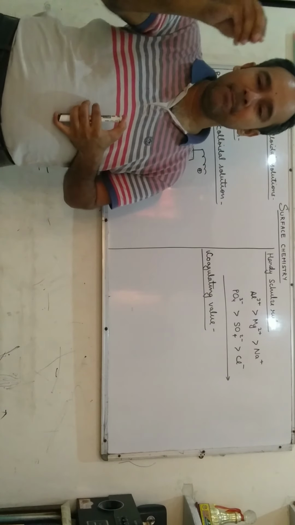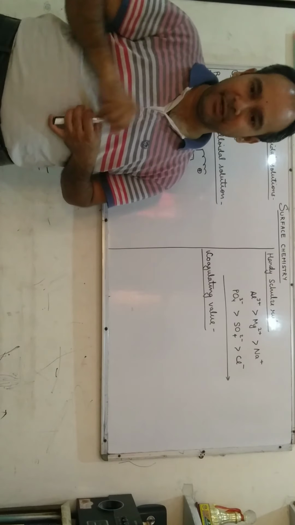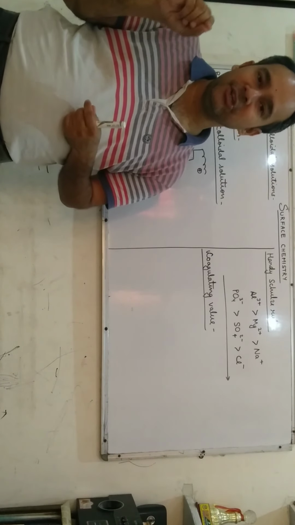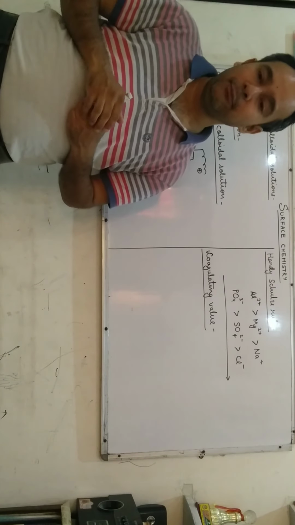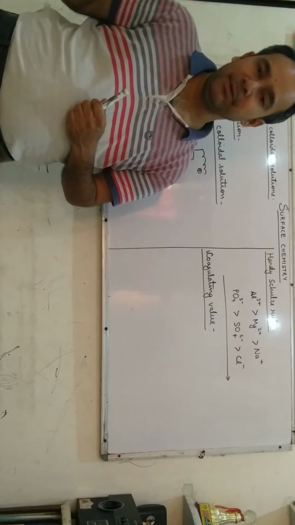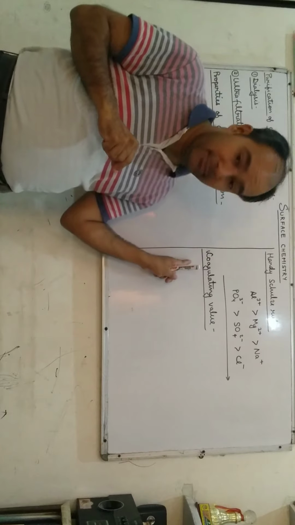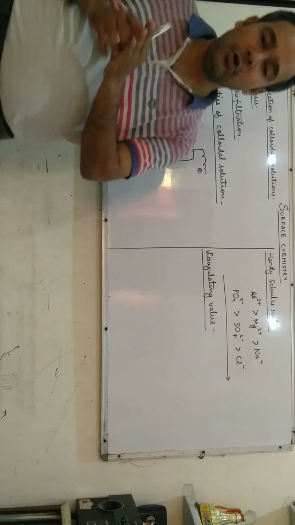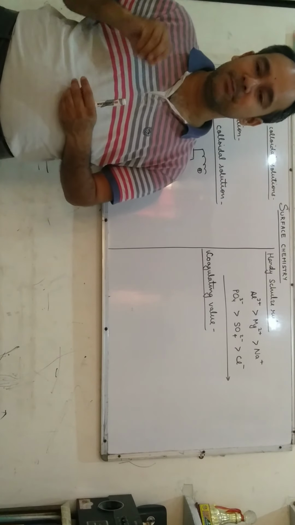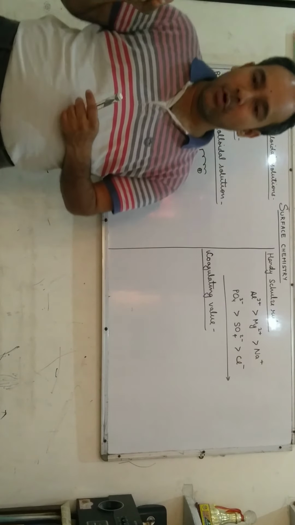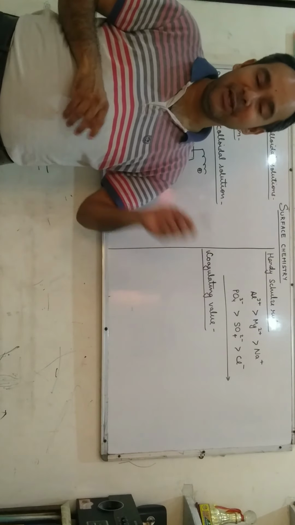The minimum concentration of electrolyte in millimole per liter required to cause precipitation of sols in 2 hours is called its coagulating value.